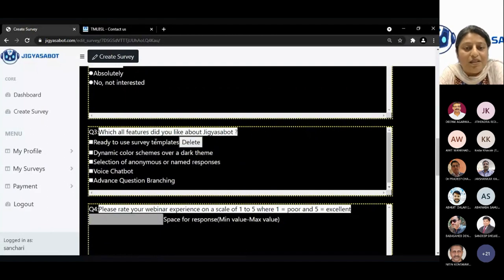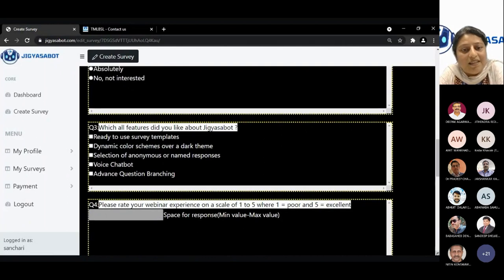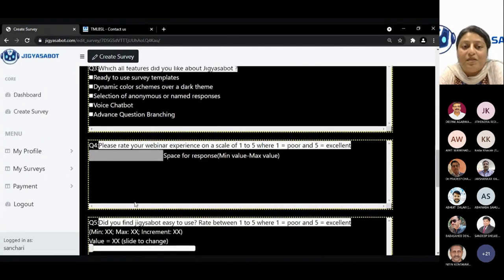The third question here is on the features of the bot. So I'm going to explain to you all the features that are there, and I'm also asking you for feedback. It's a multiple choice, multiple correct question. Secondly, after that, we have the question which is asking about the experience.